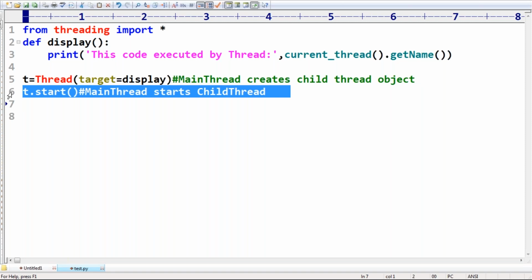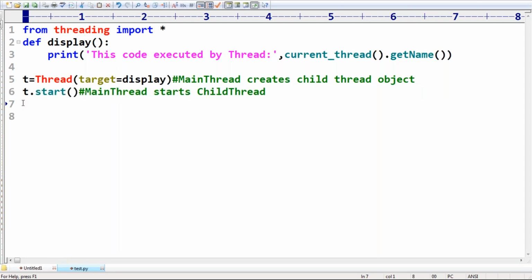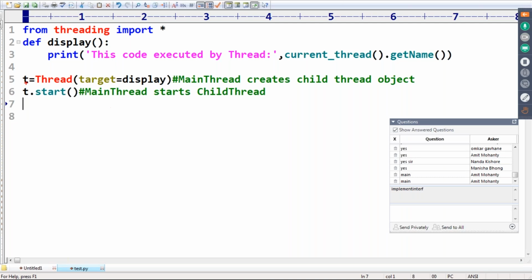Here, which thread is the parent thread, sir? The main thread is the parent thread. The child thread is nothing but the child. Clear, right? Okay. Whenever we are using t dot start, how many threads are there? Up to this point, only one thread, the main thread. But once we use t dot start, the main thread will be there by default, and in addition to that, the child thread is also going to start. This is the child thread flow, this is the main thread flow.